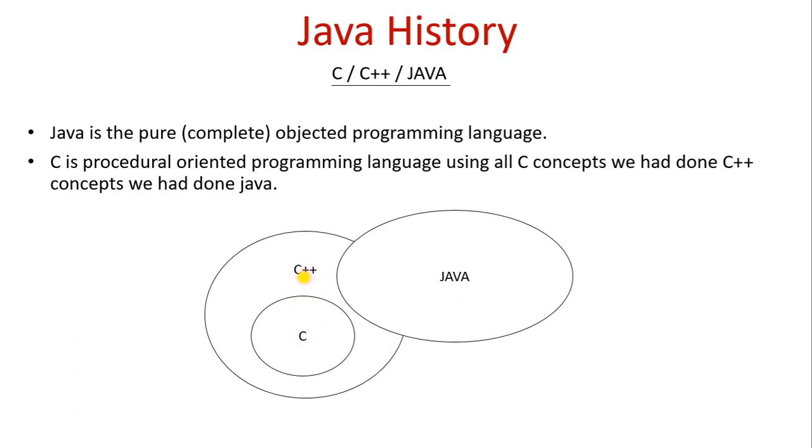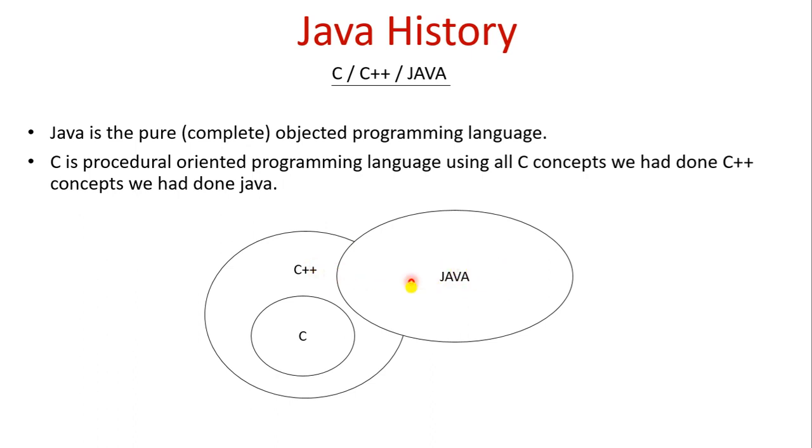So C++ was developed using C concepts, so some concepts of C remain in C++. That's why it couldn't become a pure or complete object programming language. Java took only C++ features, not C features. Java was developed using only C++ concepts.